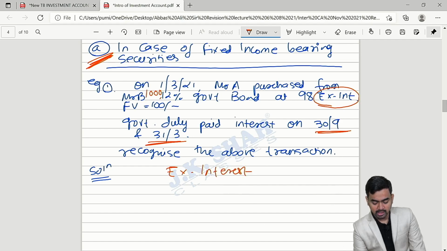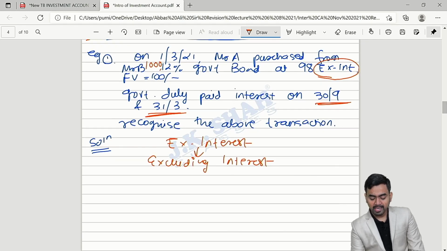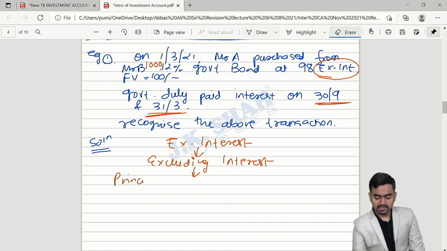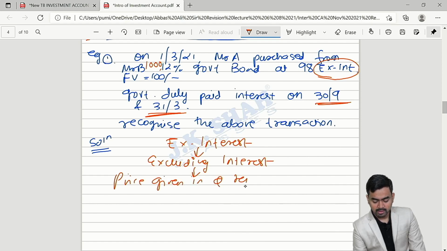My dear children, ex interest means excluding interest. Sir, it means what? Excluding interest means the price given in question represents cost only.